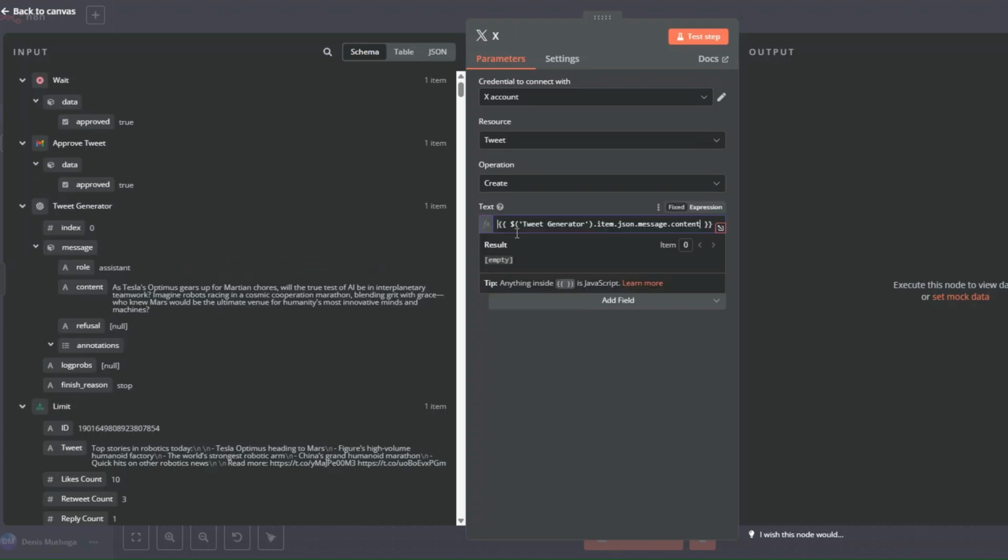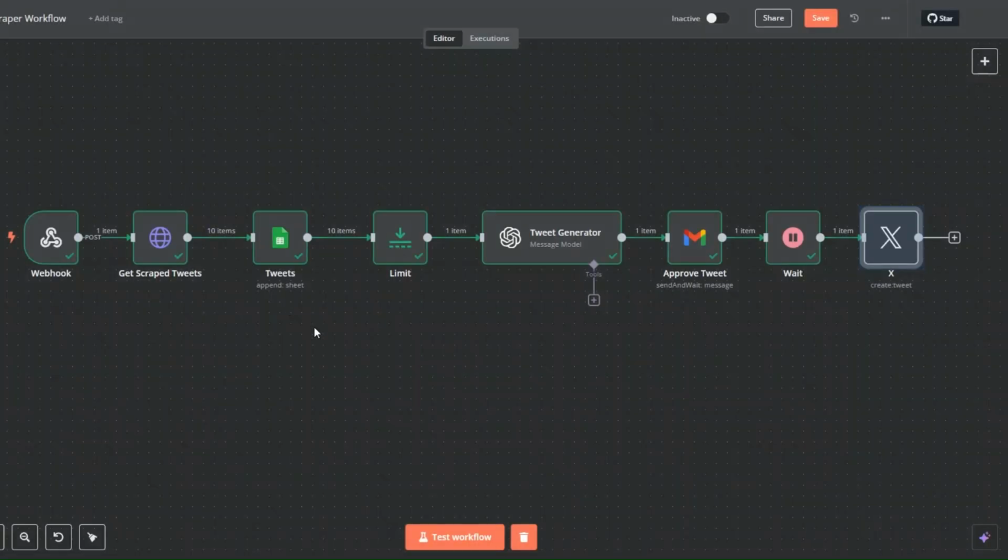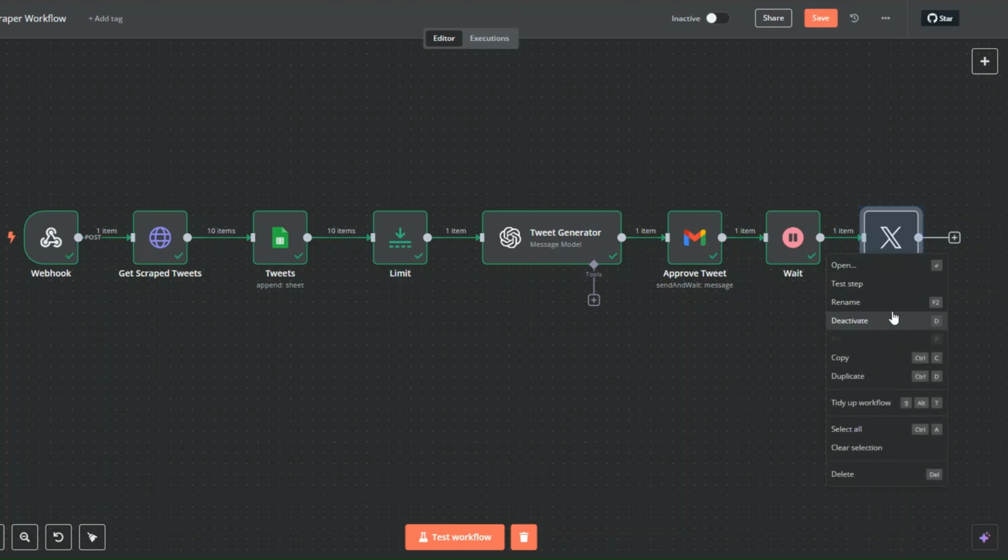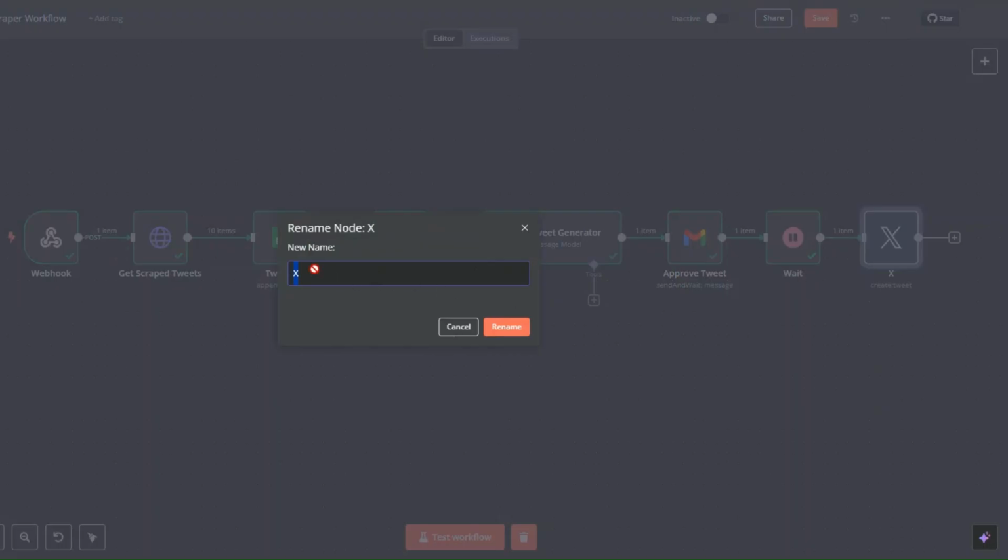So I'll drag our tweet over here. Then I'm going to go back. So here I'll rename this to post tweet. Post tweet, and then I'll click on rename.